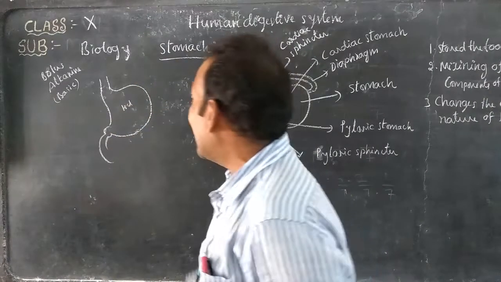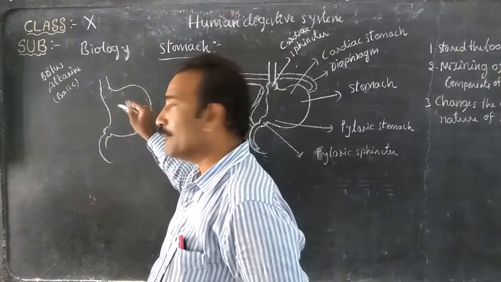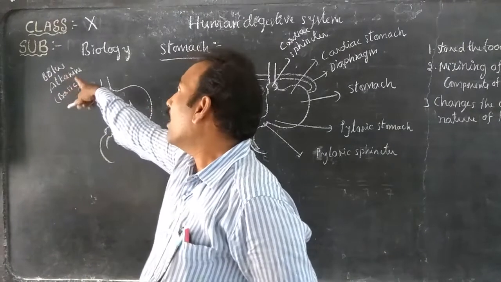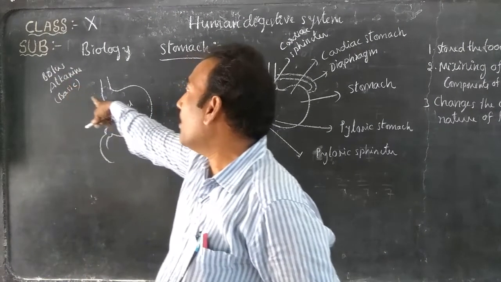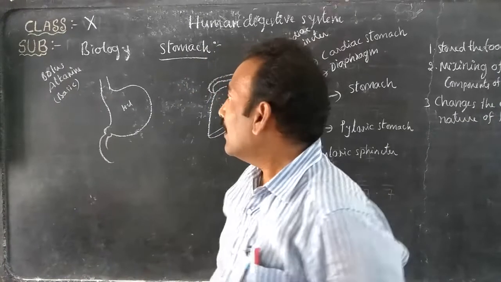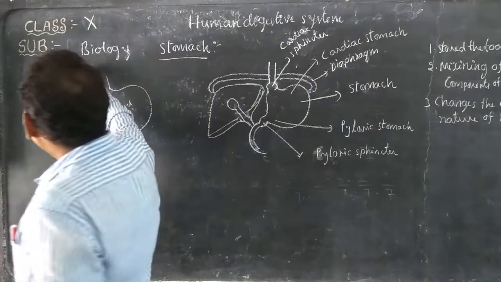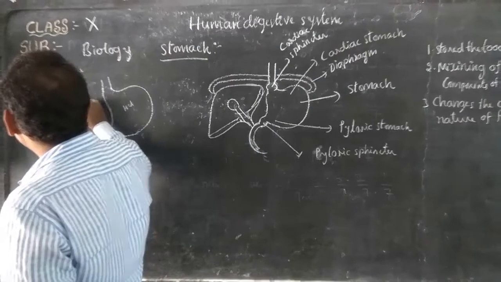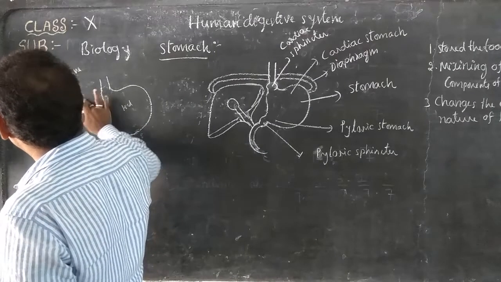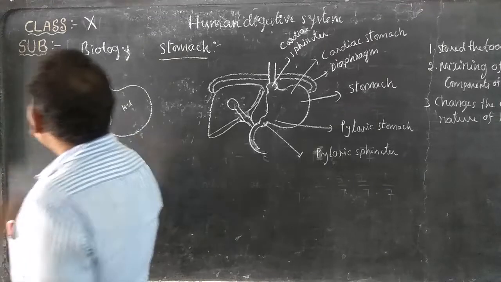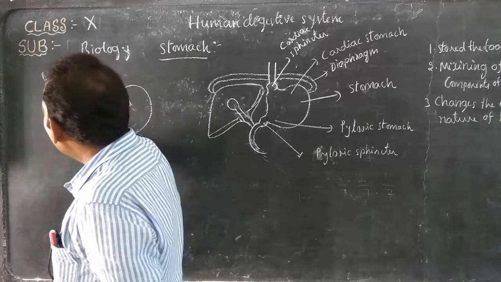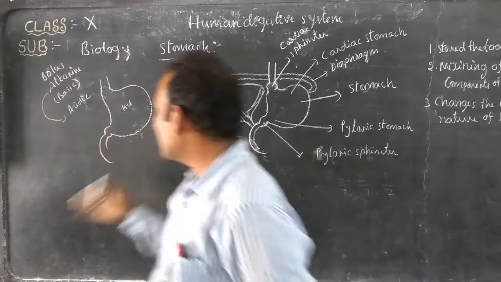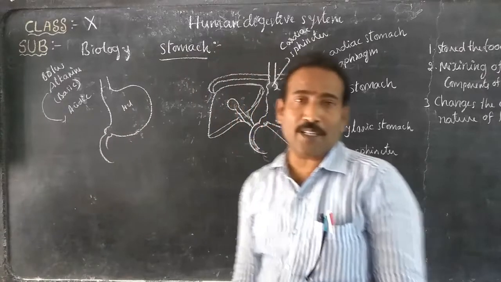That's why when food reaches the stomach, it changes from alkaline or base to acidic condition because HCl is present in the stomach.